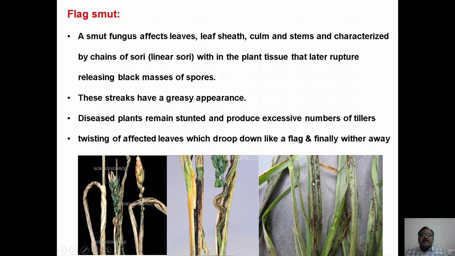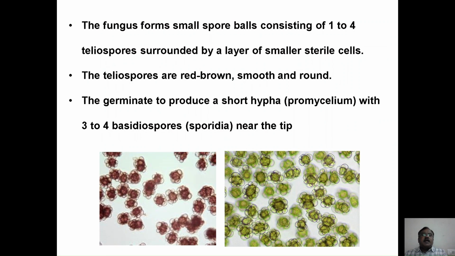These streaks are very greasy in appearance, and the diseased plants remain stunted and produce an excessive number of tillers. Twisting of affected leaves, drooping of the flag leaf and withering of leaves are added symptoms to identify flag smut under field conditions.